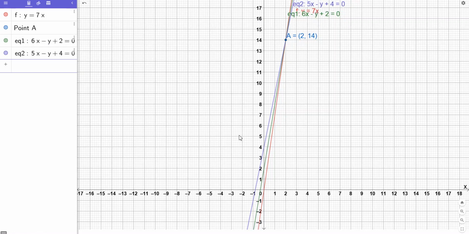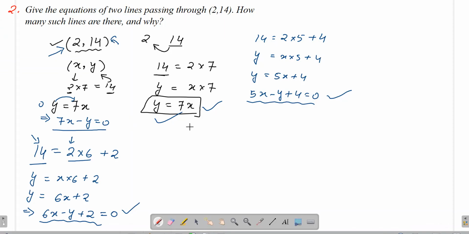So what we did, we have plotted the graph, and you can see all of them are passing through this point. So that means all the three equations are passing through 2 comma 14. So that's how we can see that all these equations are passing through the point 2 comma 14. All right, I hope you all have understood it.